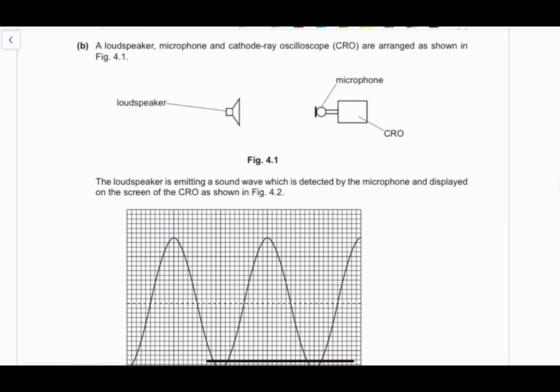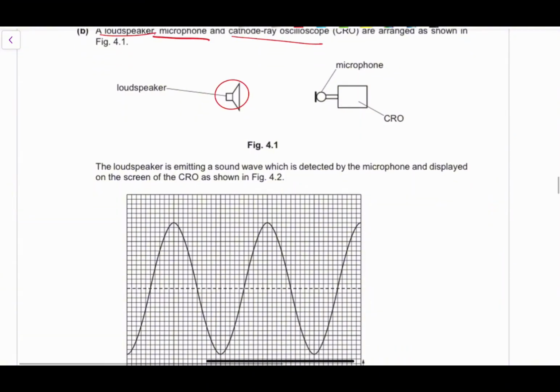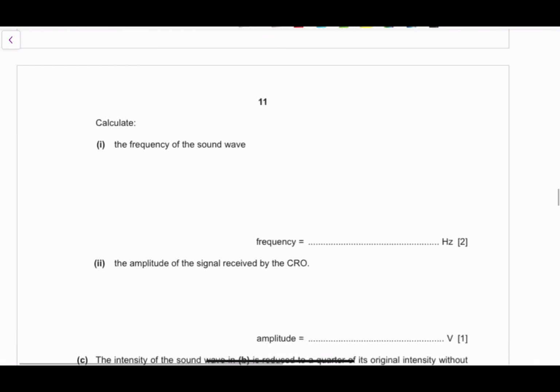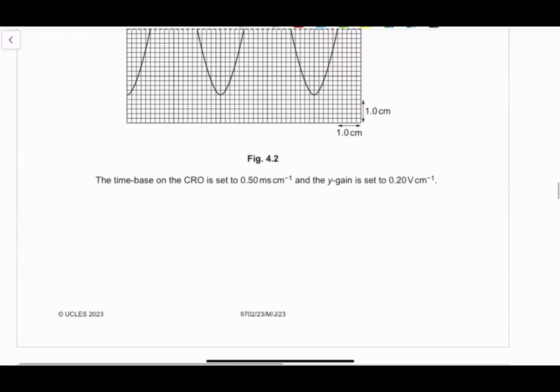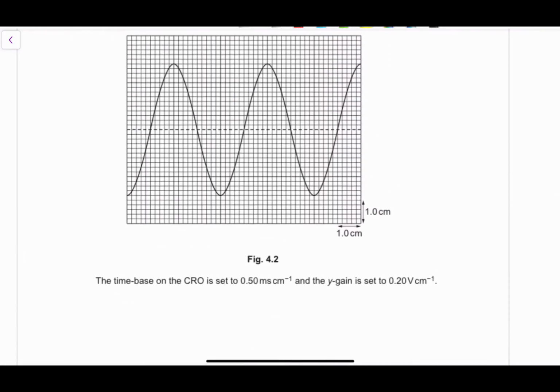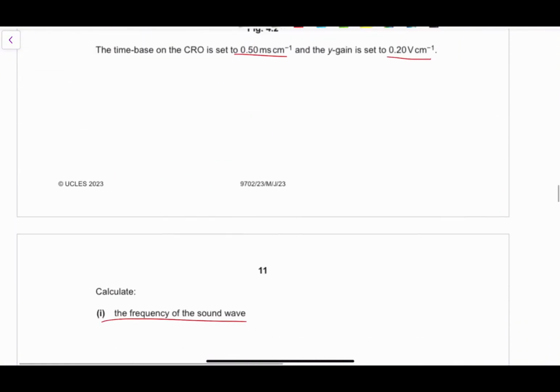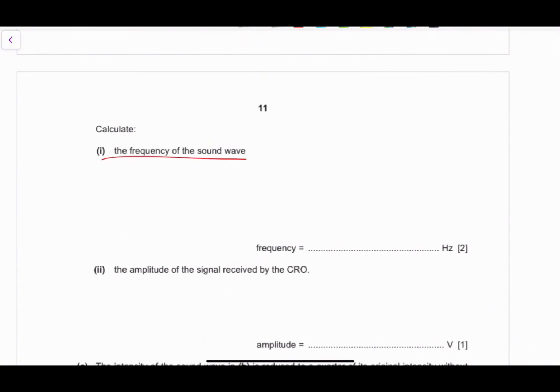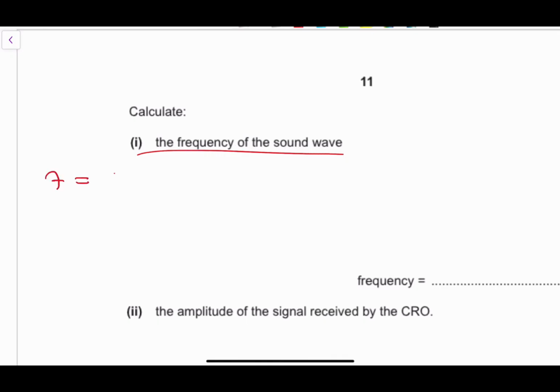The next question, we'll be given a loudspeaker, okay? So this is our loudspeaker, and we'll be given a microphone and a cathode ray oscilloscope, right? And we've been asked to calculate the frequency of the sound wave, okay? So if you look at the question, we're given the time base to be 0.50 milliseconds per centimeter, and the Y gain to be 0.20 volts per centimeter, and we've been asked to calculate the frequency of the wave. So basically, we know that the frequency is actually 1 over the period that you have, right?